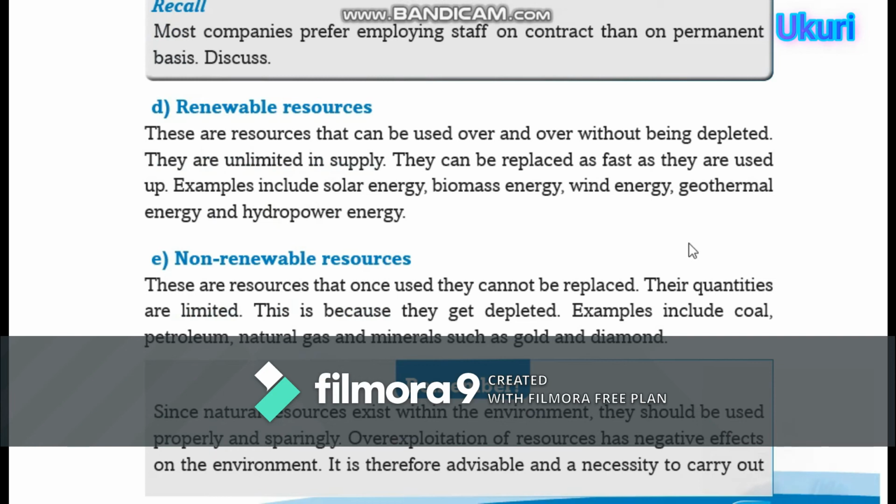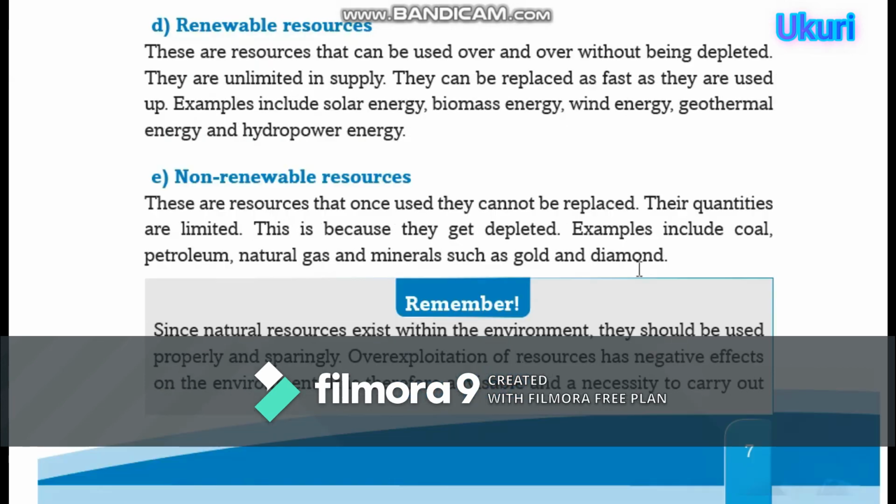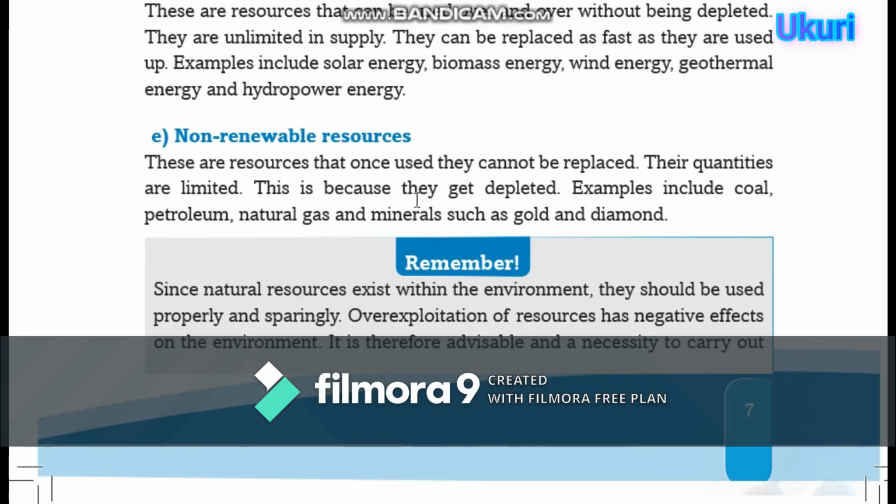D. Renewable resources. These are resources that can be used over and over without being depleted. They are unlimited in supply. They can be replaced as fast as they are used. Examples include solar energy, biomass energy, wind energy, geothermal energy, and hydropower energy from water. Number E.